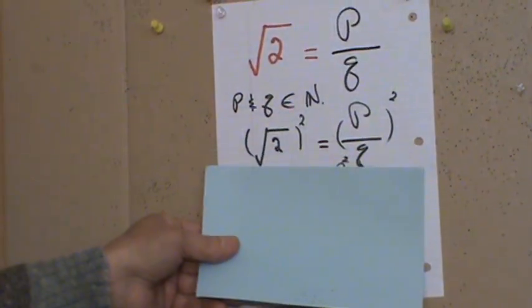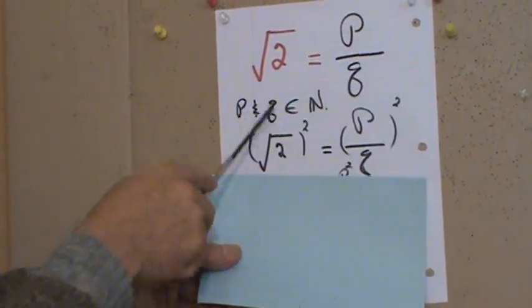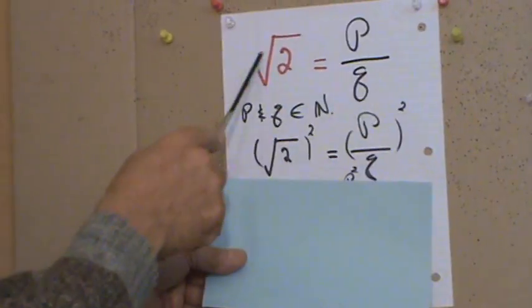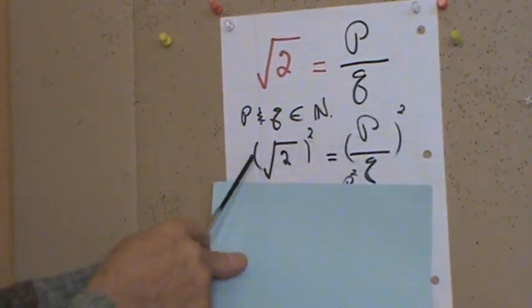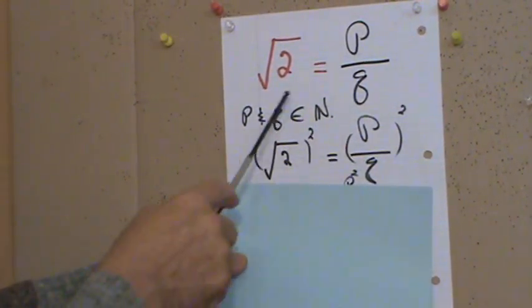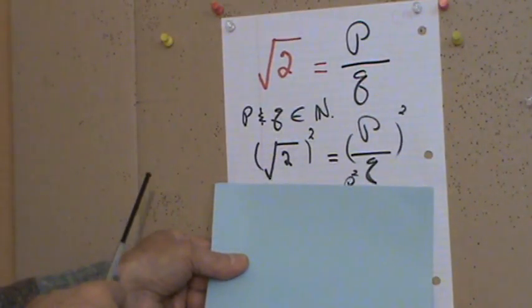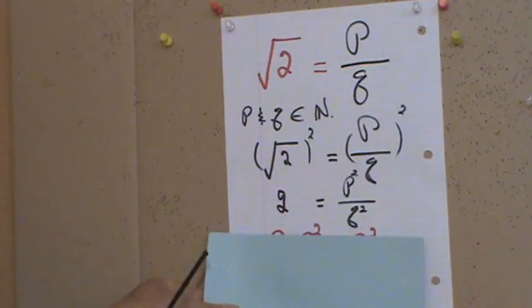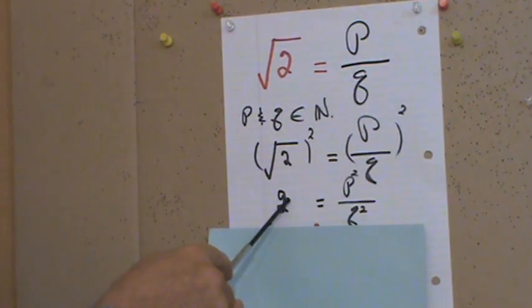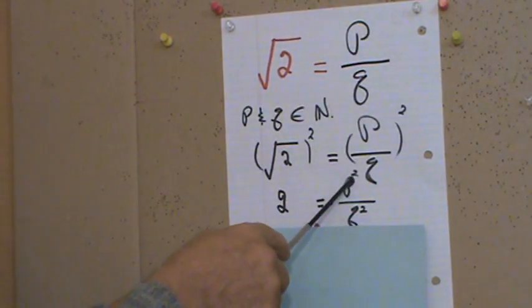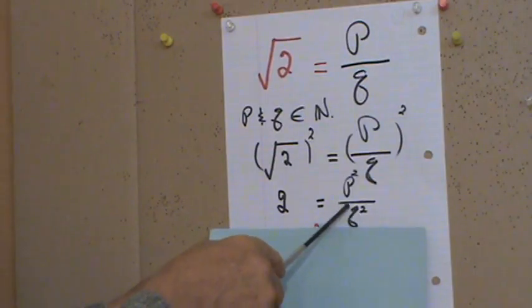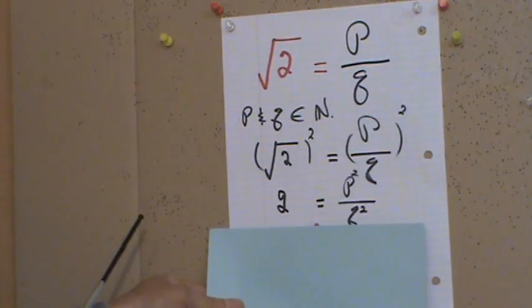When two things are equal, their squares will be equal, so we square both sides. Remember that the converse of that is not true. When we square this side, we end up with 2 equals p squared over q squared. Again, very elementary algebra.